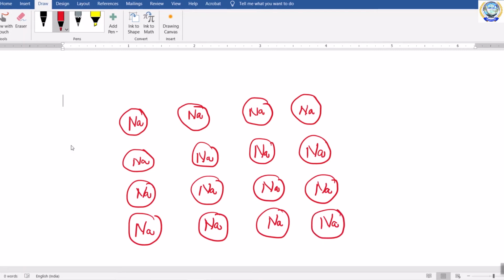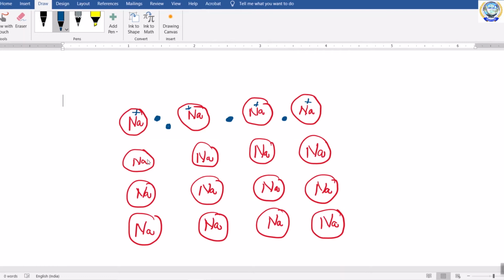These sodium atoms, what will they do? They have a 3s1 electron, so they will give away that electron outside. That means this sodium atom will lose its one electron to a band called the valence band. As a result, this sodium atom will gain a positive charge. Similarly, this sodium atom also gives away its 3s1 electron to the valence band, and again this sodium will get a positive charge. Similarly, all sodium atoms give away their electrons to the valence band.